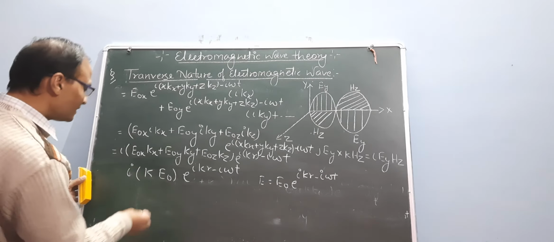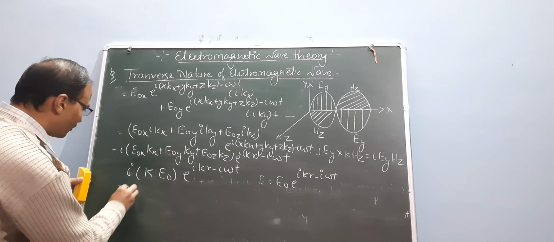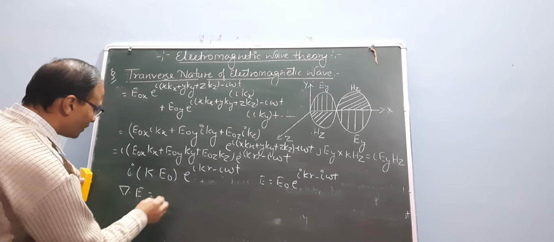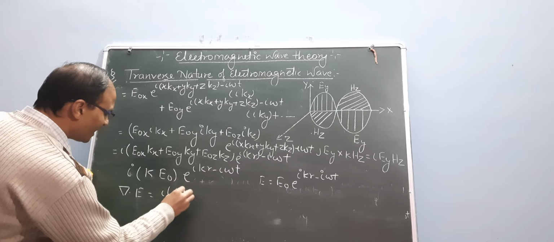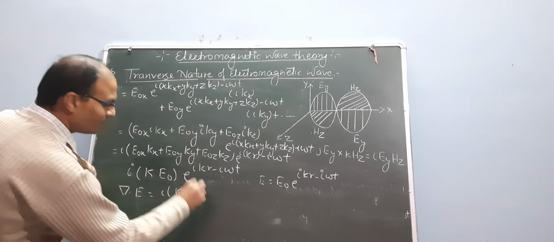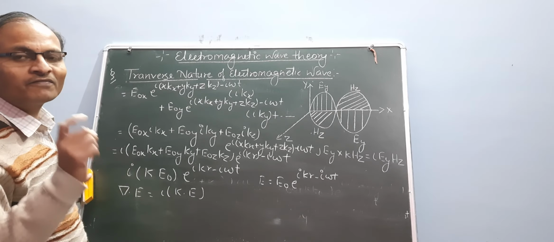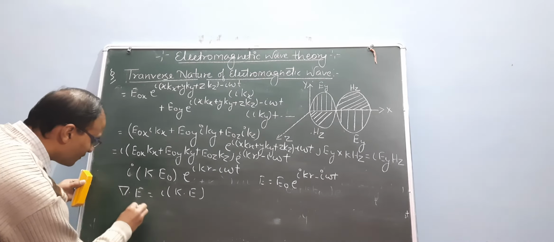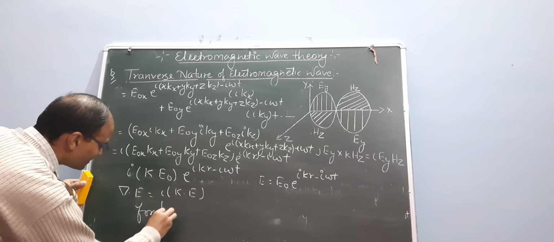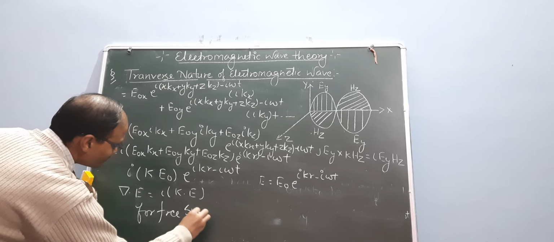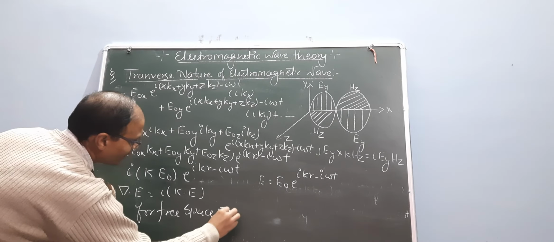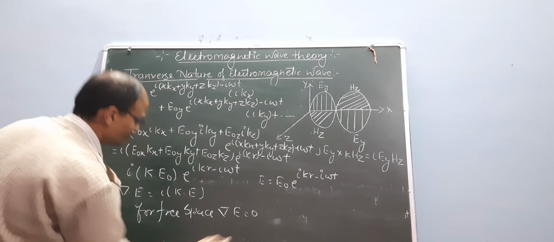We can say the value of del dot E equals i times k dot E. For free space, del dot E equals 0.